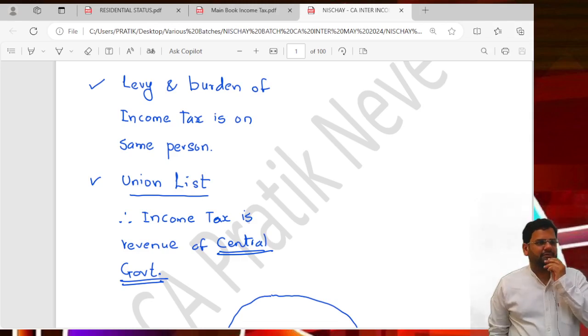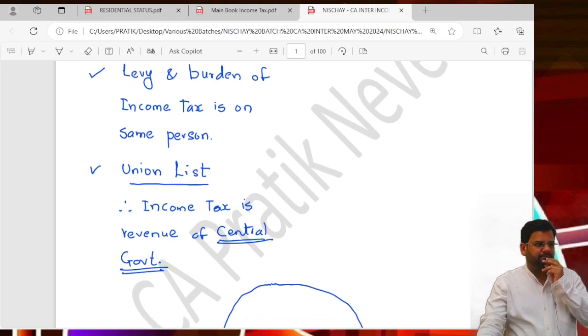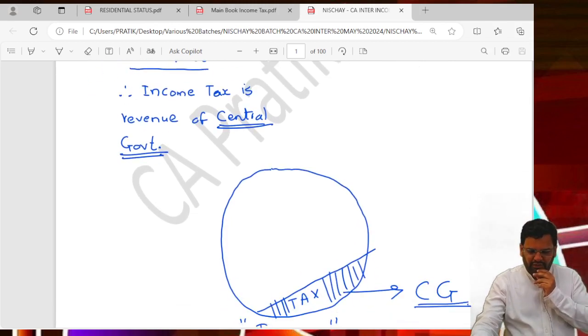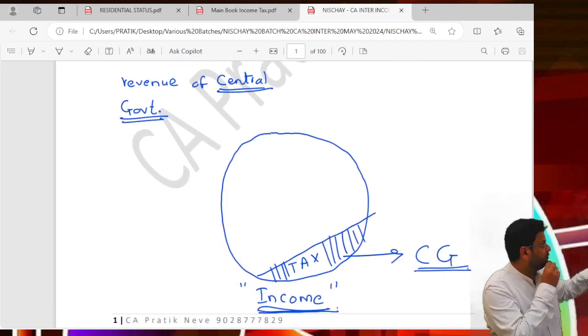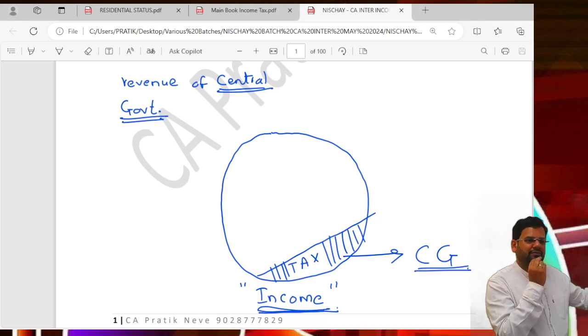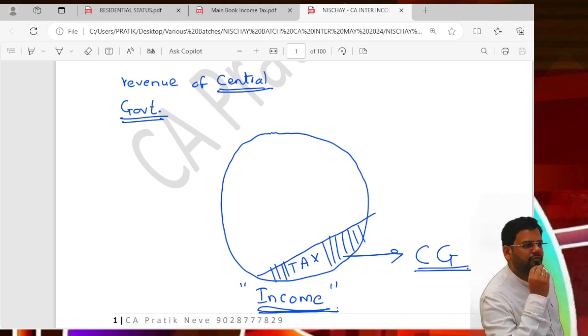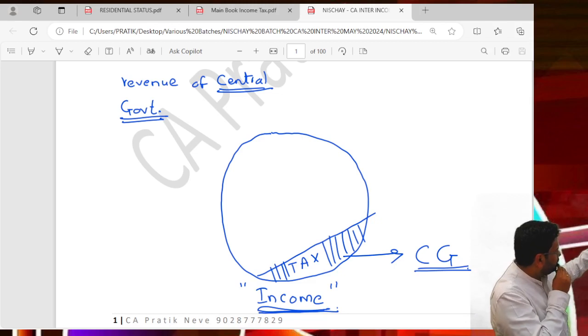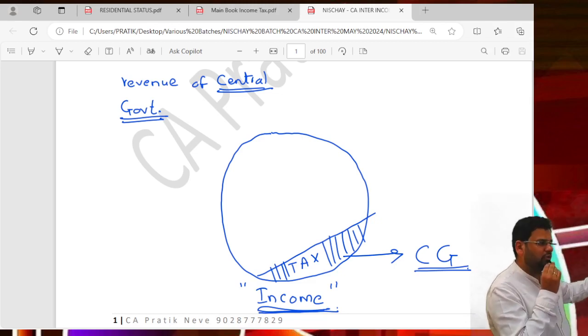Got the point? Okay, so this I have tried to show you. This is your income. Out of your income, some part will go to government.